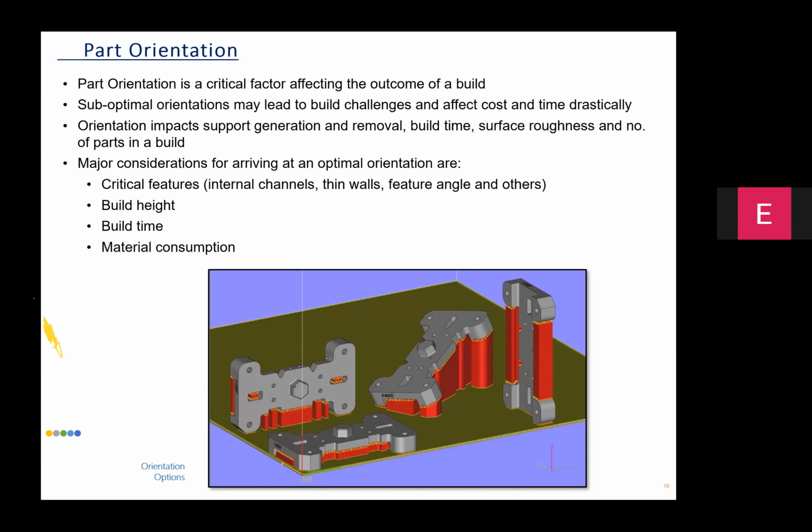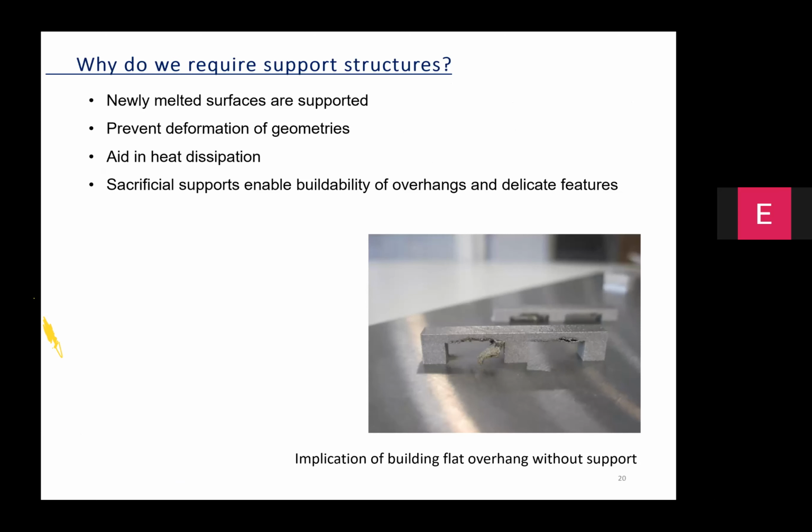Indeed, they are correct, but if you want to really translate all these learnings into real world design for additive manufacturing applications, you need to look at multiple dimensions, including what is the amount of material which you are spending, what is the amount of post processing that you are likely to encounter, whether you are able to realize all the critical features, including the channels, thin walls, and hard to access areas in a proper manner, and how much is the build time, how much is the build height, and these considerations have to be done while keeping the deformation potentials of the part as well as the heat dissipation challenges in the powder bed fusion.